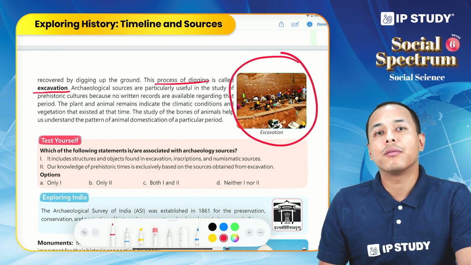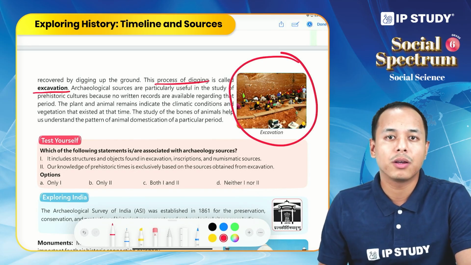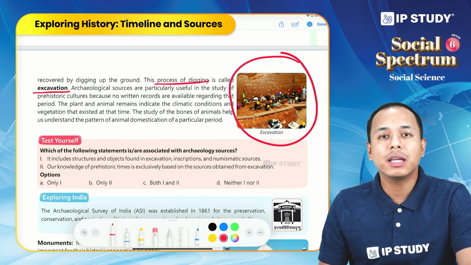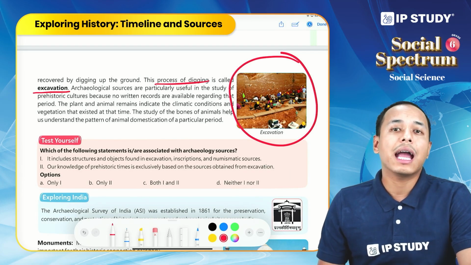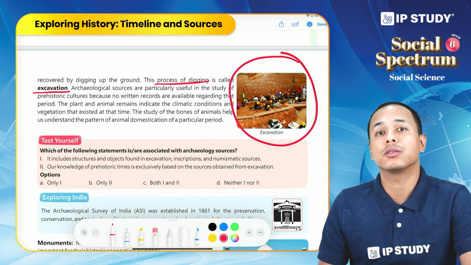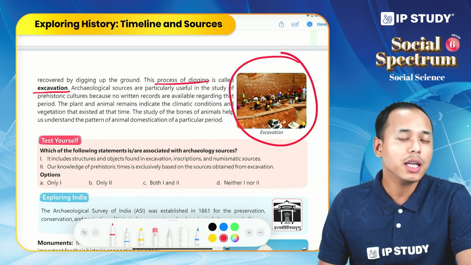Now, why is the archaeological source important? Because when we talk about prehistory, we do not have any written record. We only have objects, or the remains of buildings or monuments. These act as evidence for historians to find the culture, the social life, or even the political life of the people who lived in the past.